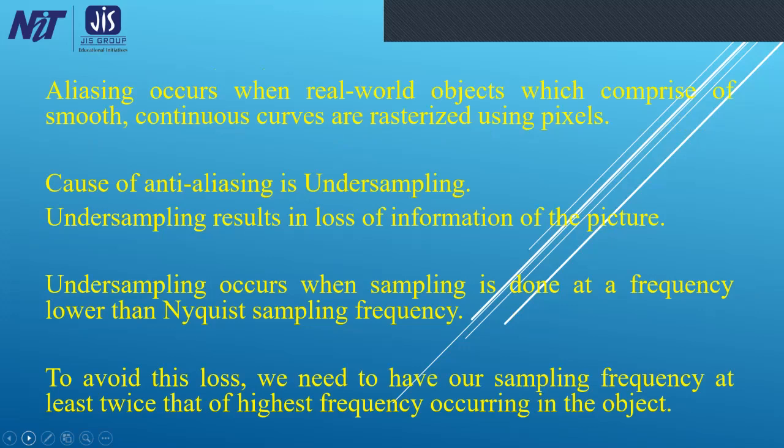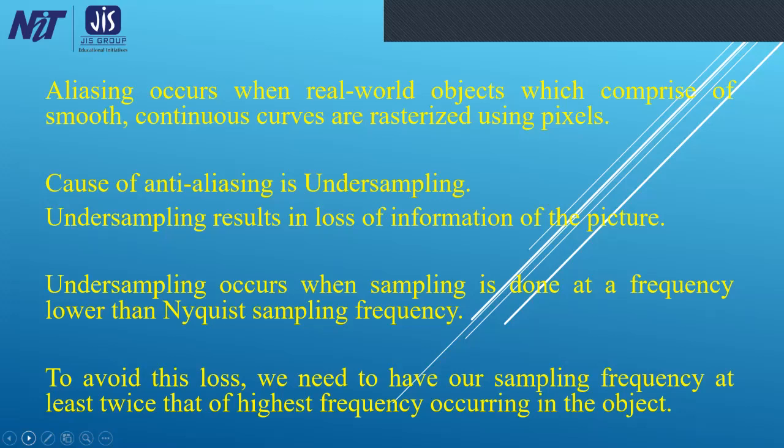When discussing aliasing, the question arises, when does aliasing occur? Aliasing occurs when real-world objects, which comprise smooth, continuous curves, are rasterized using pixels. The cause of aliasing is undersampling. Undersampling results in loss of information of the picture.